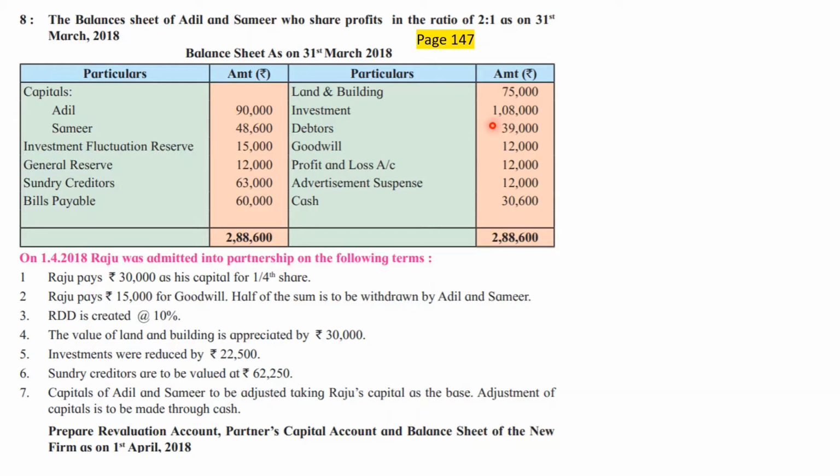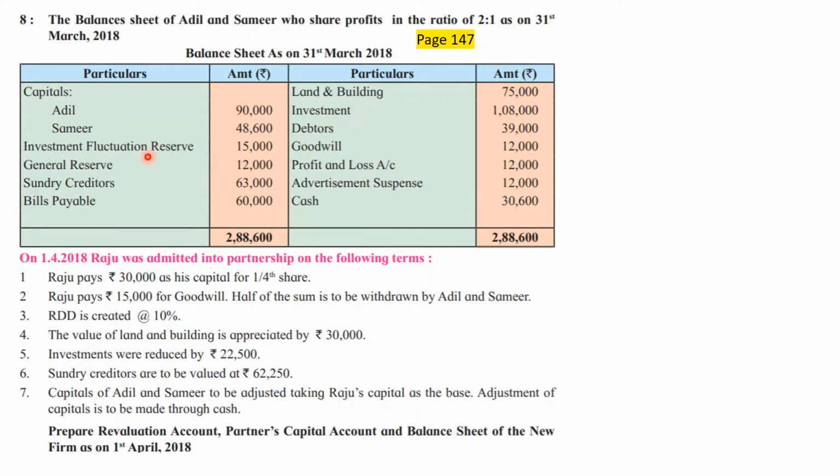The accountant will specify that the investments having value of rupees 1,08,000 are now reduced by rupees 8,000, so their new value should be 1 lakh. Then from the investments, please deduct 8,000. So it is almost like an asset getting written off. Yes. It is almost like depreciation. Yes. In that case, it will be transferred to P&L account.